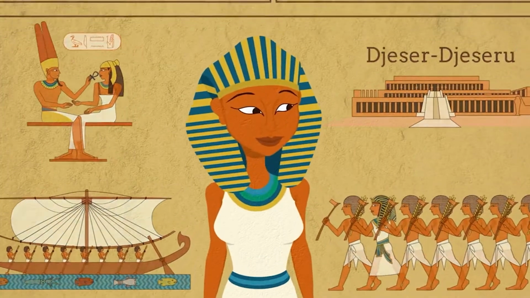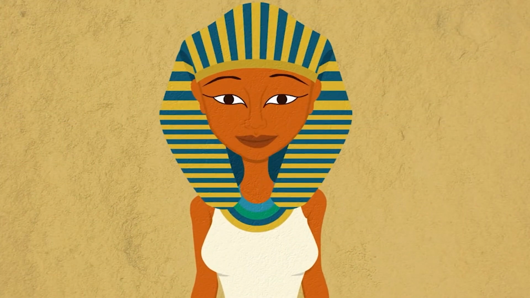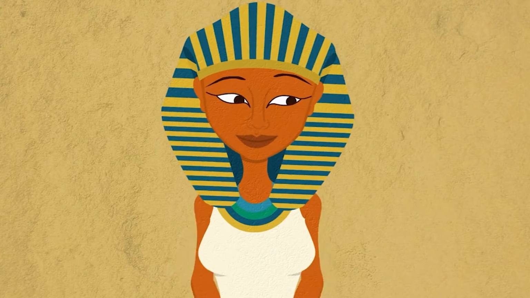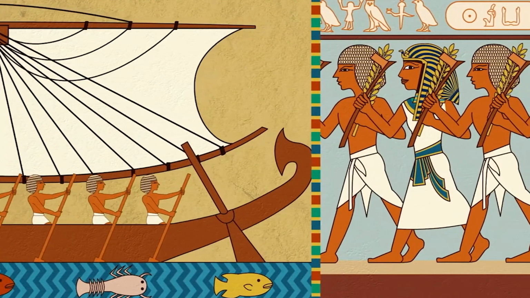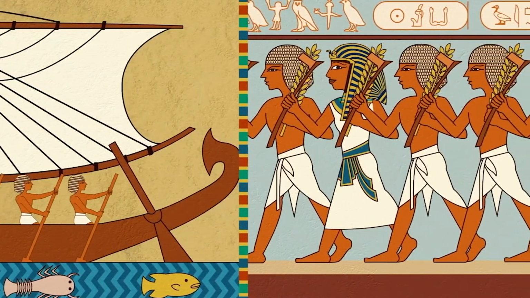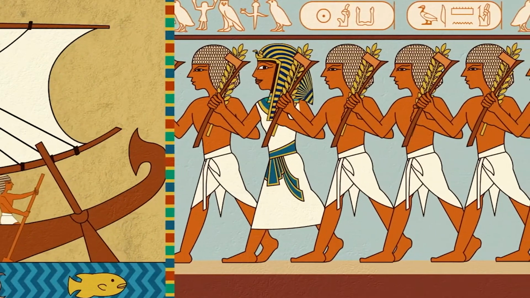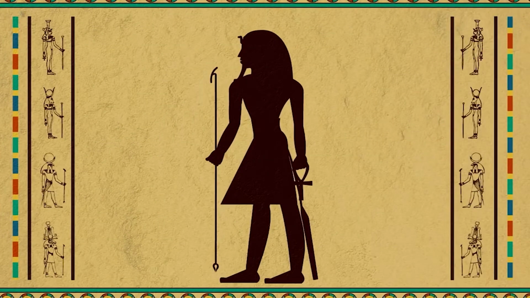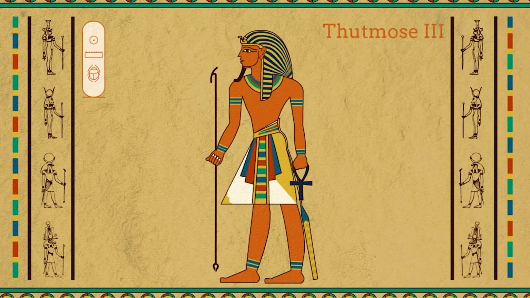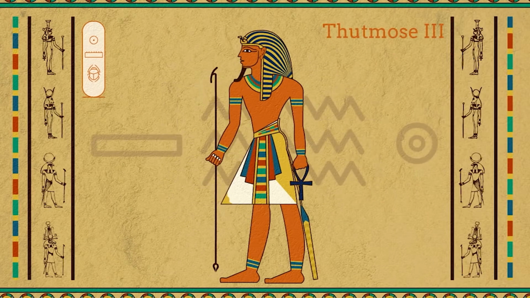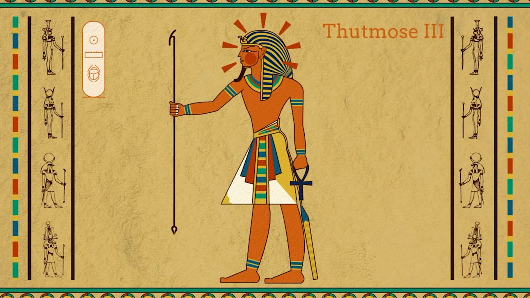Of course, we have to be careful when we assess the success of Hatshepsut's career, since most of the evidence was written by Hatshepsut herself. She tells her own story in pictures and writing on the walls of her mortuary temple and the red chapel she built for Amun. So who committed the crimes against Hatshepsut's memory? The most popular suspect is her stepson, nephew, and co-ruler, Thutmose III. Did he do it out of anger because she stole his throne? This is unlikely, since the damage wasn't done until 20 years after Hatshepsut died. That's a long time to hang on to anger and then act in a rage.